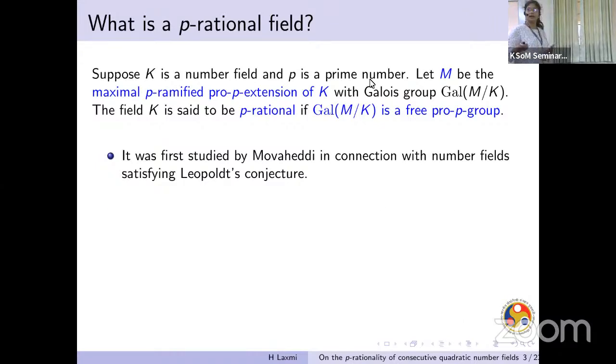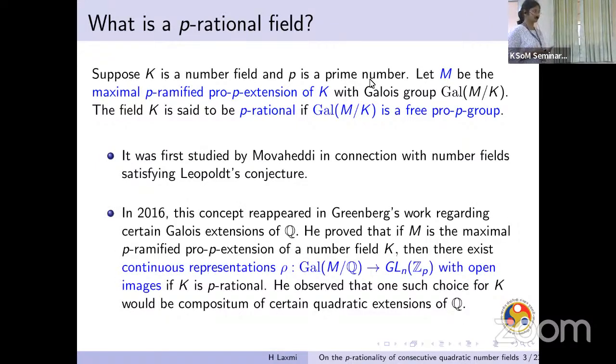So this concept first arises in Movahhedi's thesis in connection with the number fields that satisfy Leopoldt's conjecture. And in 2016, this resurfaced when Greenberg was studying the continuous representations from the Galois group of M over Q to GL_n(Z_p). So this M is the same as the M that I've defined earlier. And he concluded that whenever the number field K, the one with which we began, is p-rational, the representations will have open images.